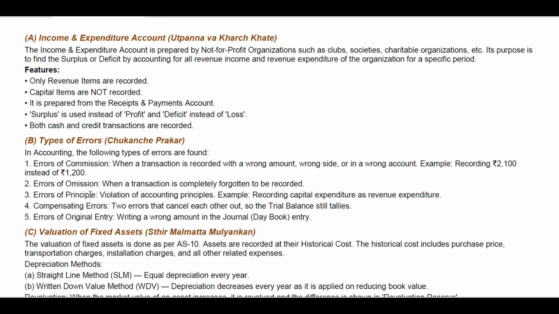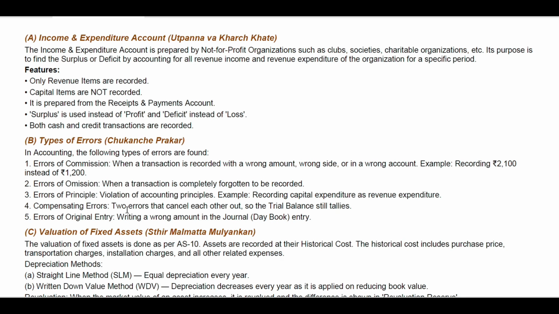Number three, error of principle. Maybe in the coming examination this question might be asked, explain error of principle or something like that. So we have to write more about it. Error of principle is a violation of accounting principle, for example recording capital expenditure as revenue expenditure. So this is against the principle, so that is error of principle.